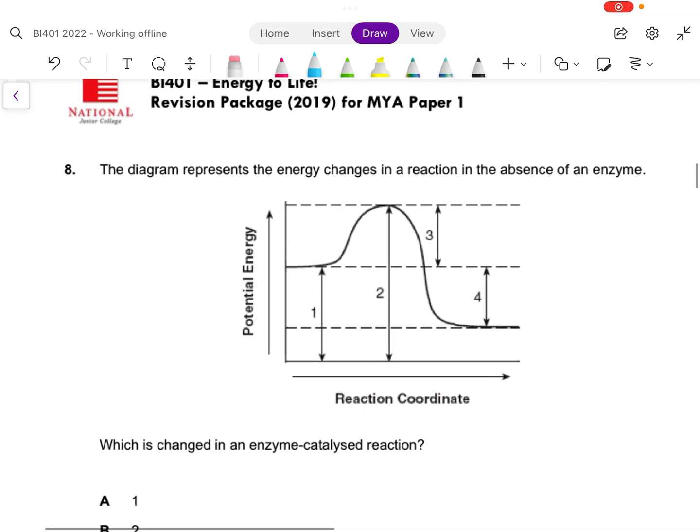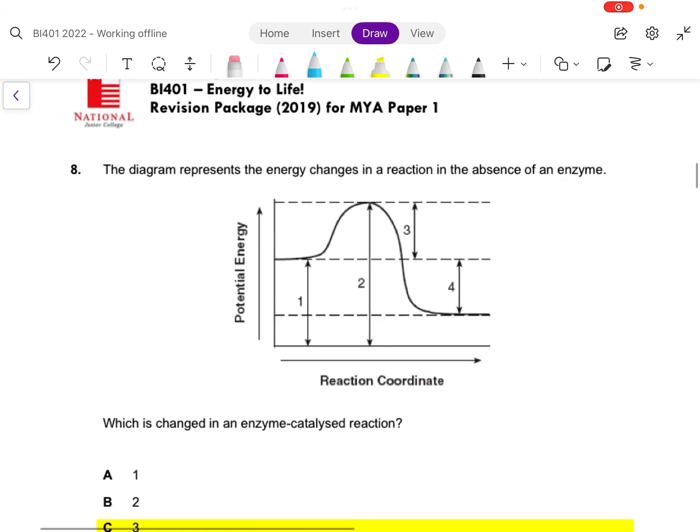Let's look at question 8. Question 8 shows you a graph. A typical graph showing the energy required for a reaction to continue. This is the amount of energy that the reactants have. And this is the amount of energy that the products have, okay, at the end of the reaction. Very often we will need a certain amount of energy to be overcome before the reaction can proceed. And we call this energy the activation energy.